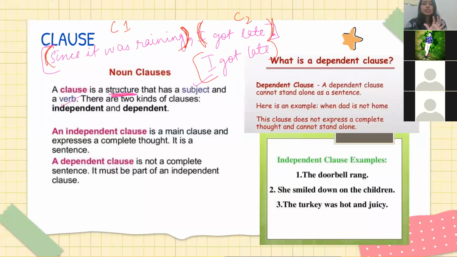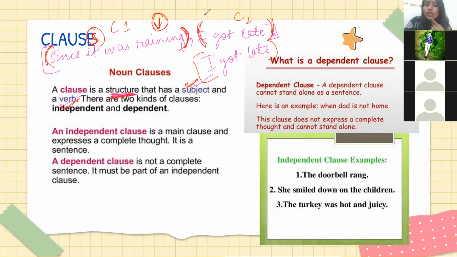Okay, so it is any structure. It is like a part of sentence or a sentence, but it should have a subject and a verb. Got it? For example, in the first one, since it was raining, raining is the verb and it is the subject. Okay.